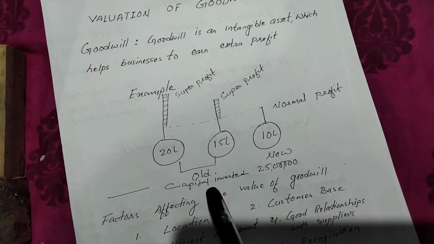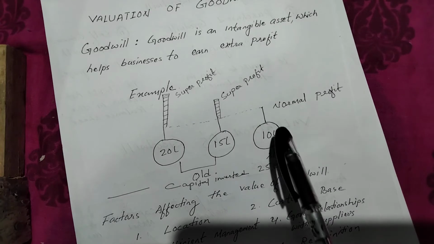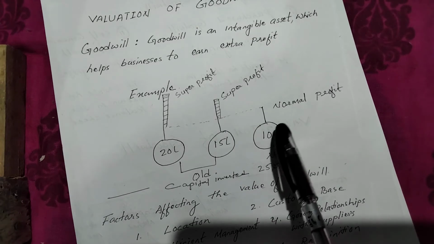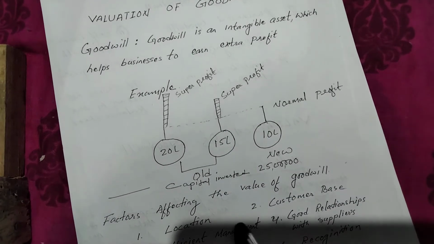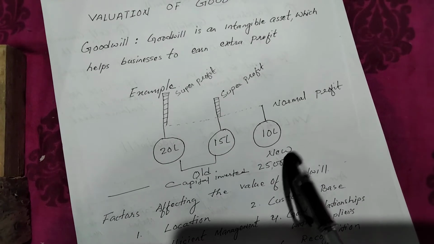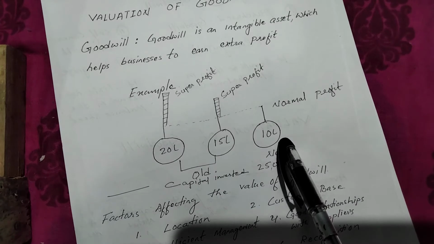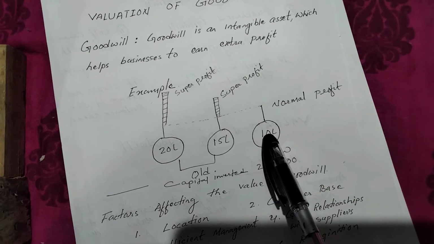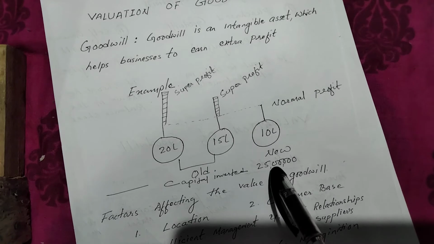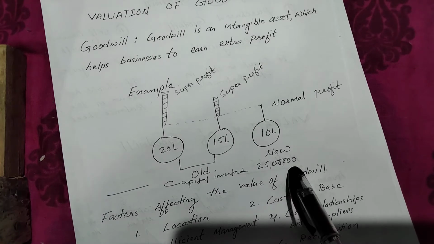Now after 1 year, the earning of this new business is 10 lakh. So this 10 lakh is called normal profit, since this business is very new, just 1 year old, and it earns a profit of 10 lakhs out of investing 25 lakhs.